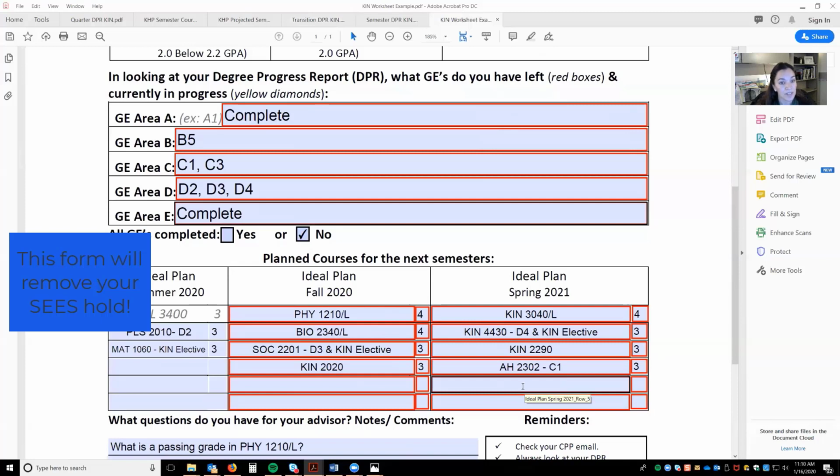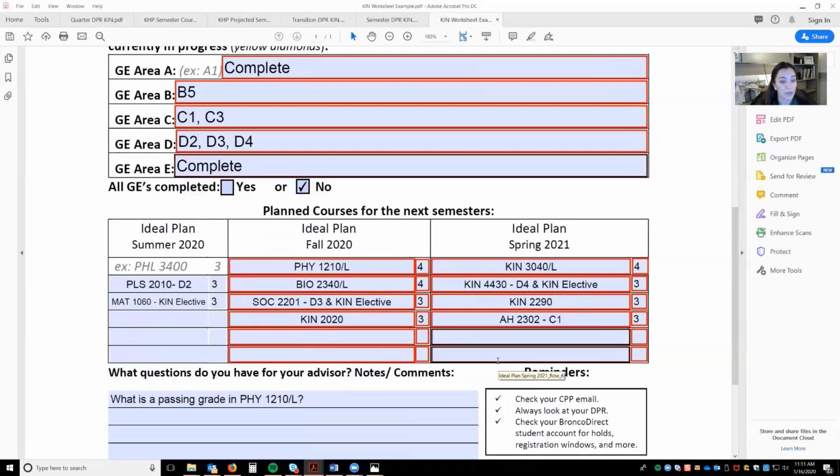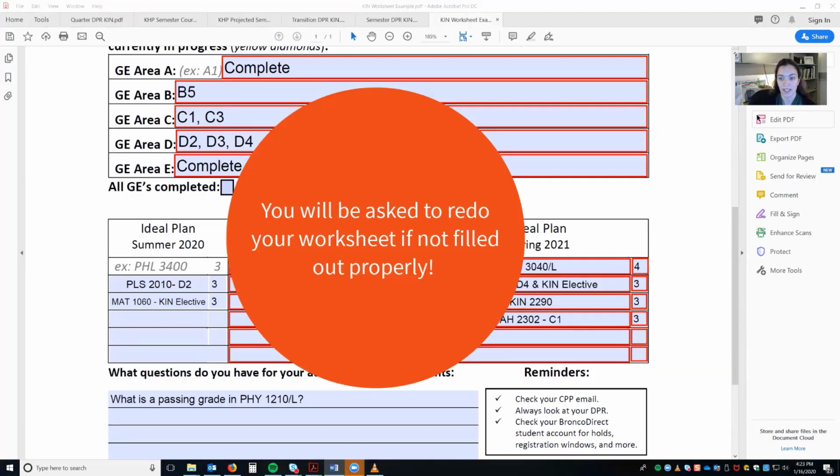Also, if you have a CEAS hold, this form will remove your advising hold and your CEAS hold. So, what I don't want to see on your planner is courses that are prerequisites of each other in the same term, quarter courses, or a course that you have already taken. We will ask you to redo your worksheet if we see these types of errors mentioned before.